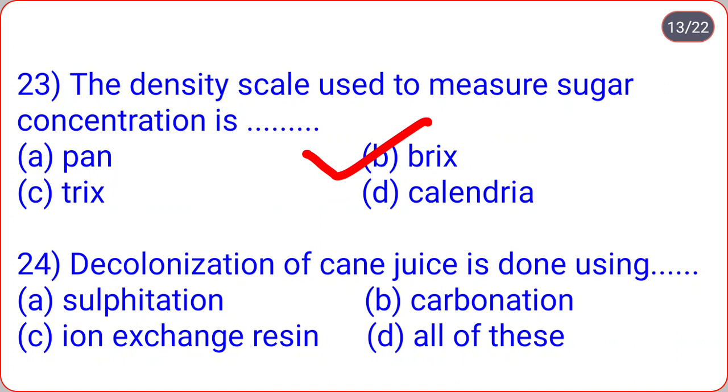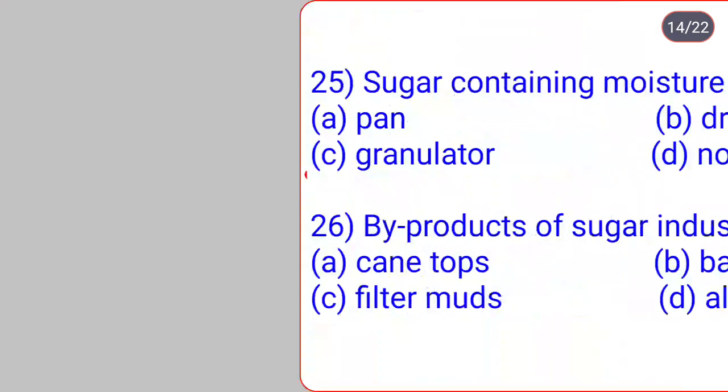Decolorization of cane juice is done using ___: sulfitation, carbonation, ion exchange resin, all of these. So decolorization of cane juice is done using all of these: sulfitation, carbonation, ion exchange resin, means option D, all of these. You also remember here that activated carbon is also used for decolorization of cane juice.